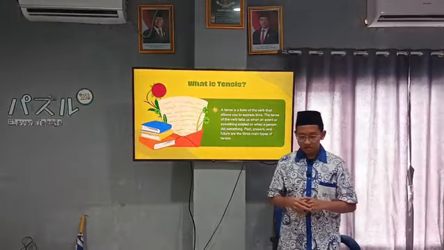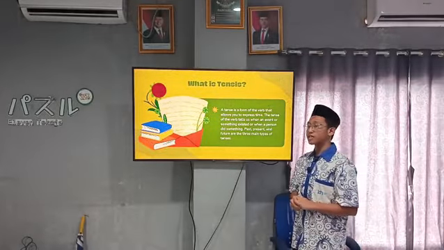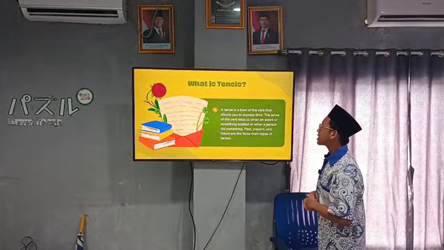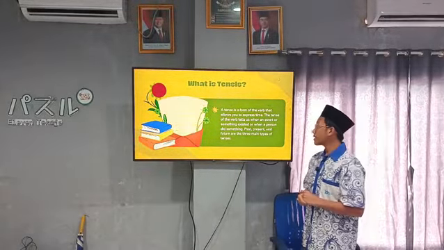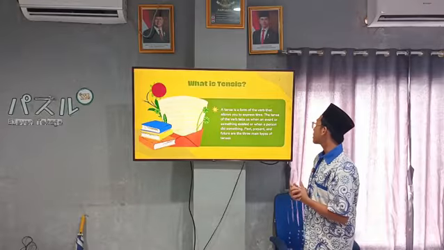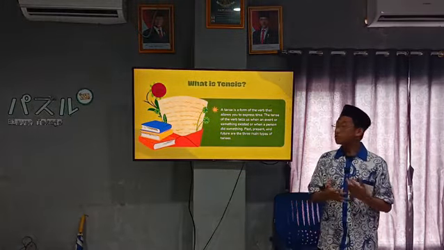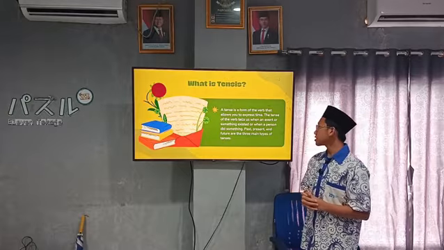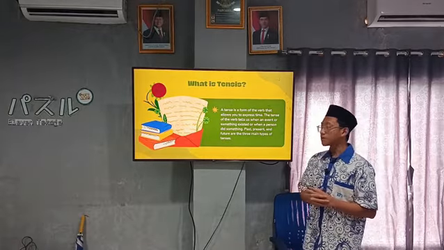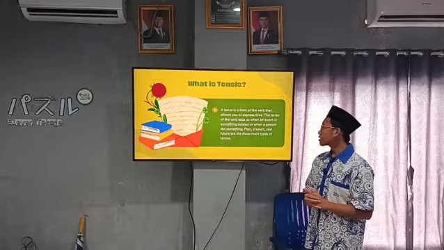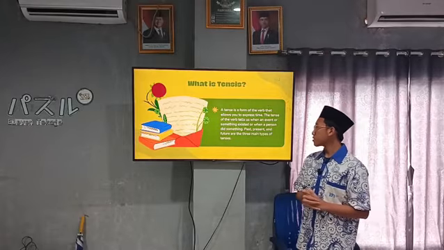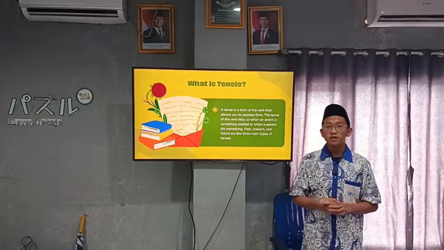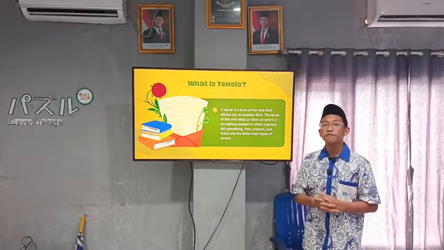Next. First, what are tenses? A tense is a form of the verb that allows you to express time. The tense of the verb tells us when an event has passed or existed, or when a person did something. It could be past, present, and future. These are the three main types of tenses.